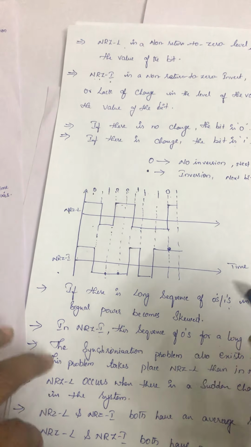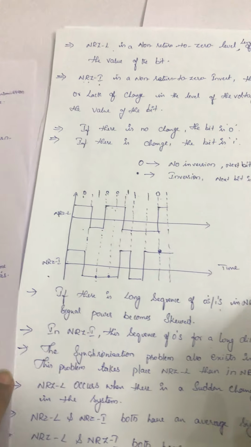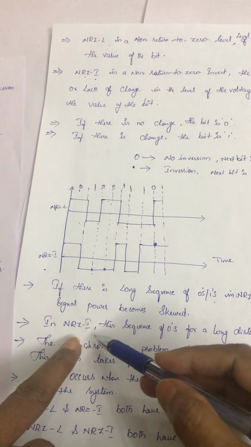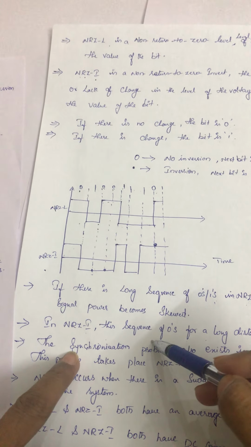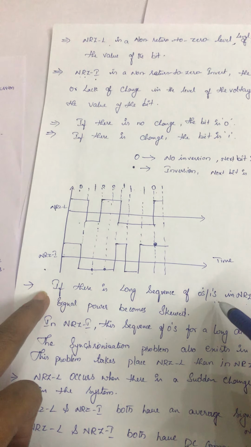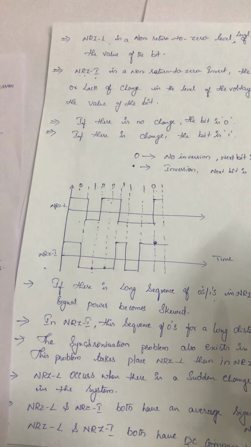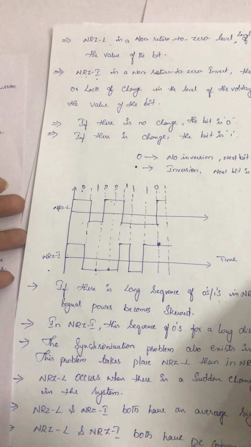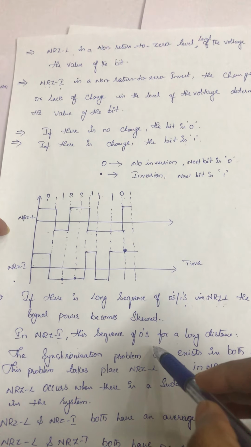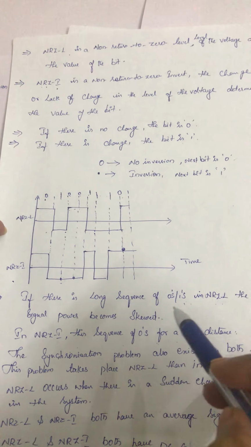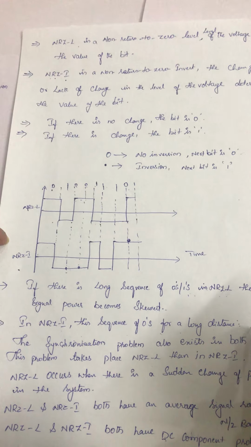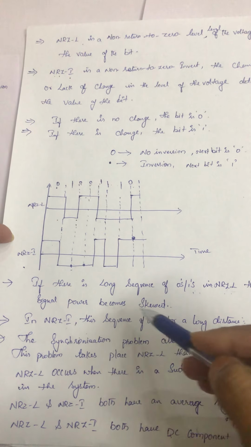If there is a long sequence of zeros and ones in NRZ level, the average signal power becomes skewed, somewhat twisted, skew shaped. Okay, in NRZ inversion, the skewness is for long sequences of zeros only. In NRZ level, if there is a long sequence of zeros and ones, the signal becomes skewed, but in inversion level, the long sequence is only of zeros. If a zero sequence is long, then it is NRZ inversion.